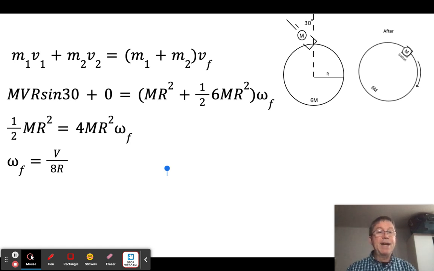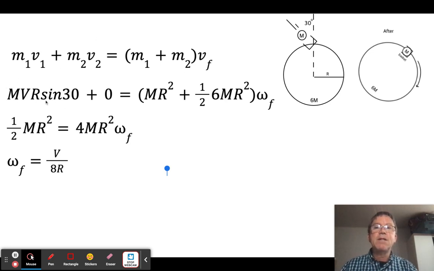But what if it came in at an angle? Instead of coming at 90 degrees, it comes in at 30 degrees. Well, we should end up with less angular velocity afterwards, right? Because it's only the component of this that's acting at a right angle to this line of action that is going to cause a torque. So I'm going to start at the same place, but now it's going to be different.